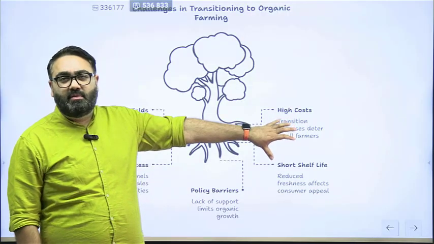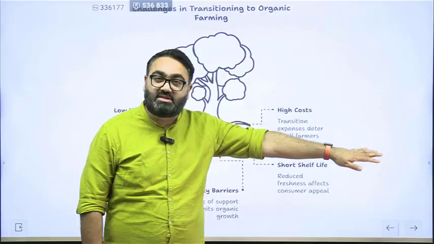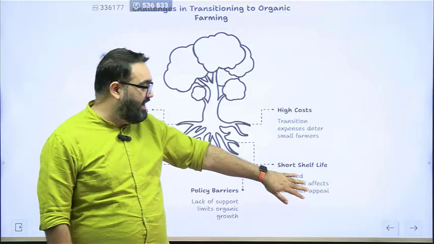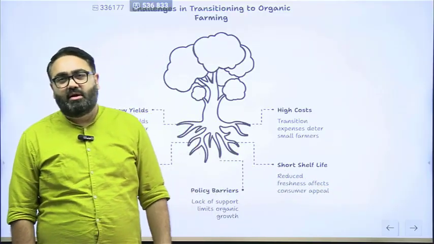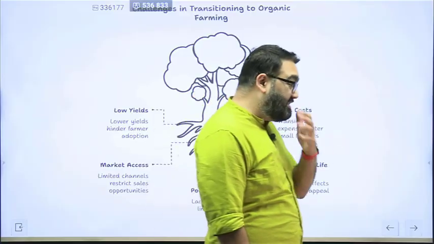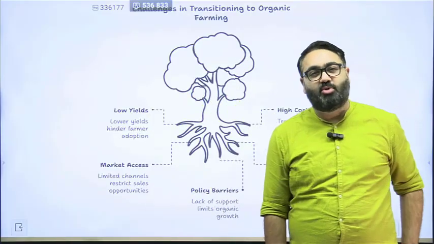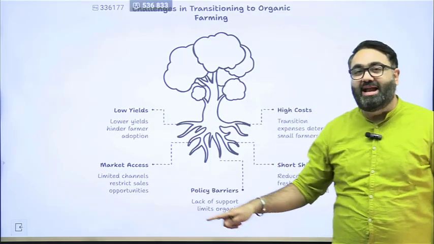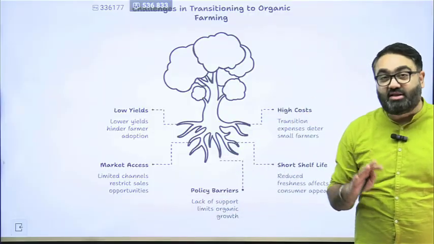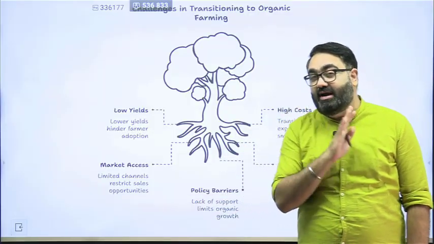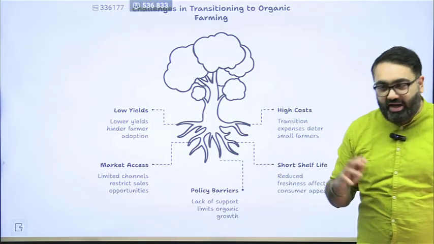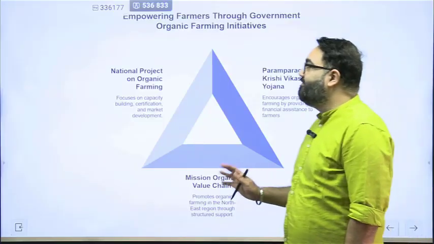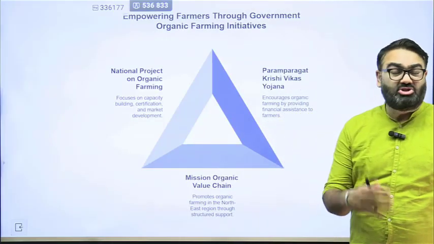Higher cost: asking the farmers to transition into this involves a lot of cost for the farmers. And it has a shorter shelf life, because the use of a lot of these external agents is to increase the shelf life of these products and make sure they don't go bad very quickly. So by using organic farming, you are actually reducing the shelf life, which might have a negative impact in the long run. So it has to be seen how the government is able to make organic farming more attractive for the farmers.